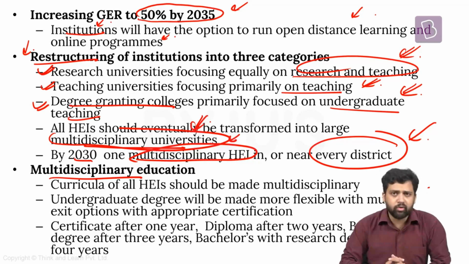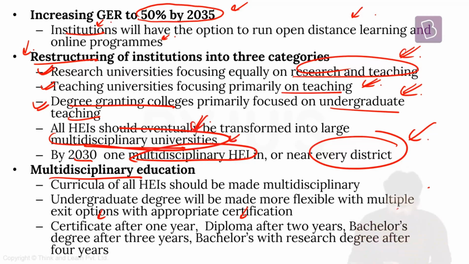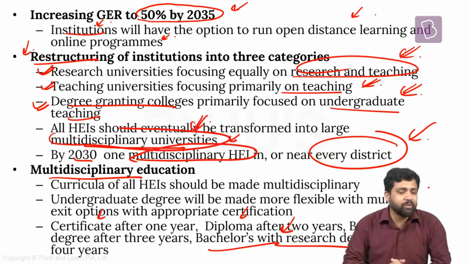If I enroll in a particular course, a higher education institution, and I study there for 1 year, and then I realize that I need to learn something else as well, I can exit from that particular course and I will be given a certificate, and I can enroll for something else. If I study something for 2 years and I exit, I will be provided a diploma. If I study something for 3 years and exit, I will be provided a bachelor's. If I study something for 4 years, I will be provided a bachelor's with research degree. So those kinds of flexibilities have been included, and this is something which is path-breaking, which has not happened in India till now. So these kinds of flexibility have been offered.